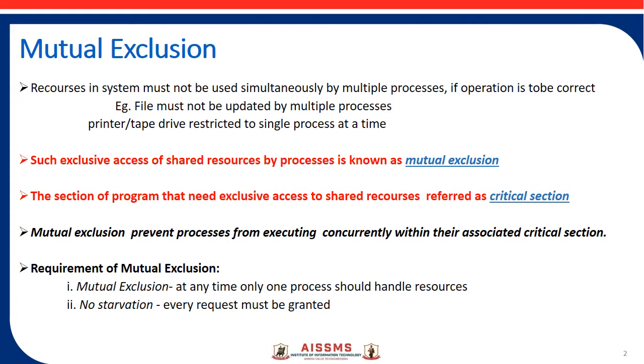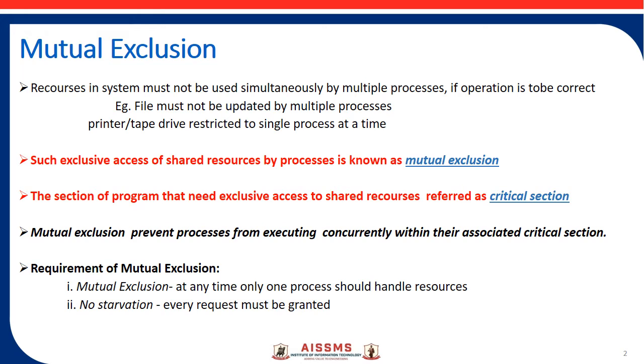There are several resources in a system that must not be used simultaneously by multiple processes if program operation is to be correct. For example, a file must not be simultaneously updated by multiple processes. Similarly, the use of unit record peripherals such as tape drives or printers must be restricted to a single process at a time. Therefore, exclusive access to such shared resources by a process must be ensured.